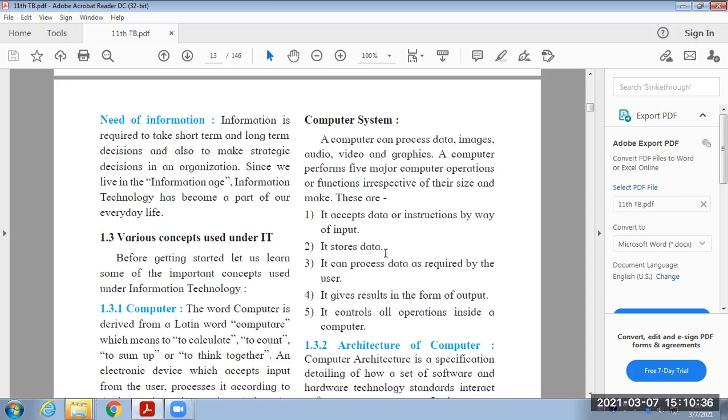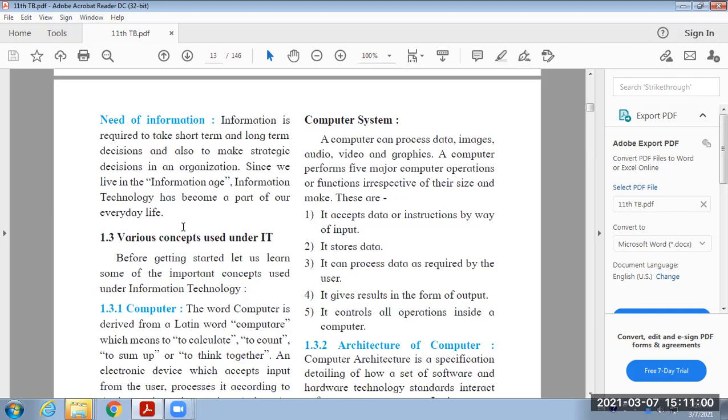Now, what is the need of information? Information is required to take short-term and long-term decisions, and also to make strategic decisions in an organization. Since we live in the information age, information technology has become a part of our everyday life.